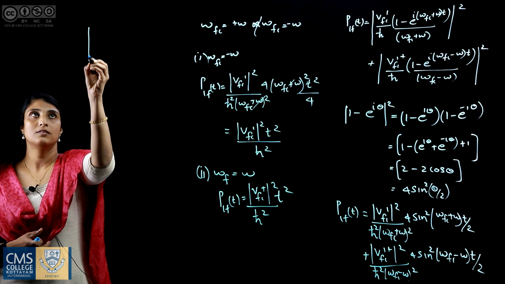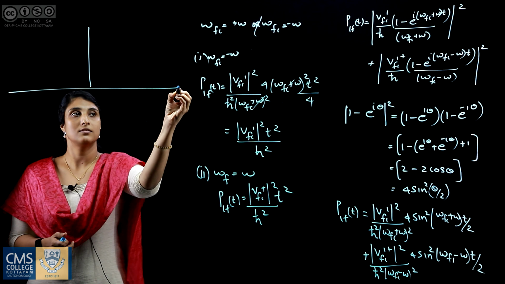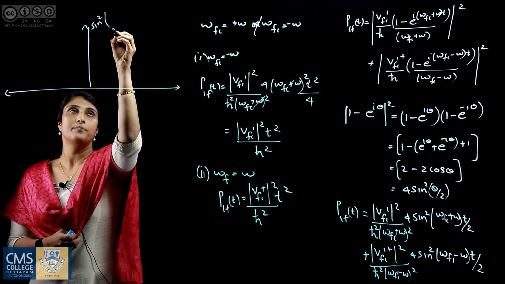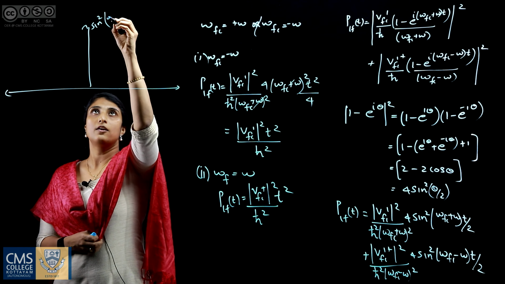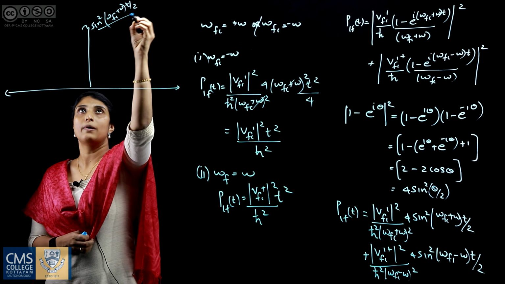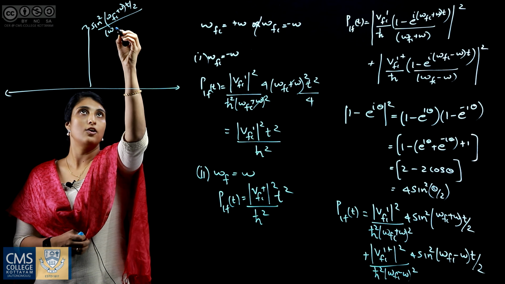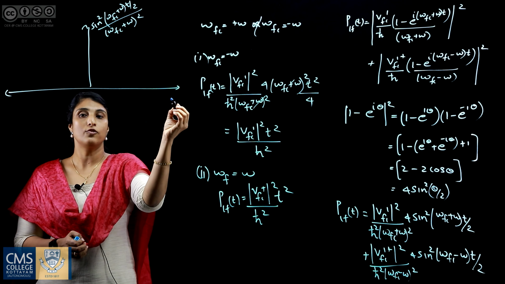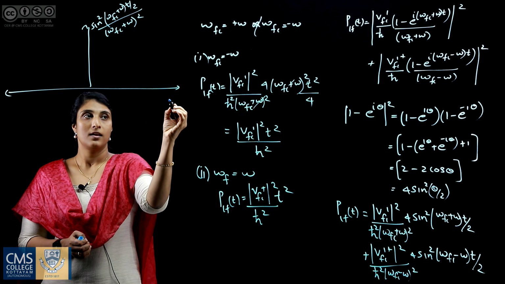On the y axis we have sin square (omega fi plus omega) t by 2 by (omega fi plus omega) the whole square as a function of frequency.